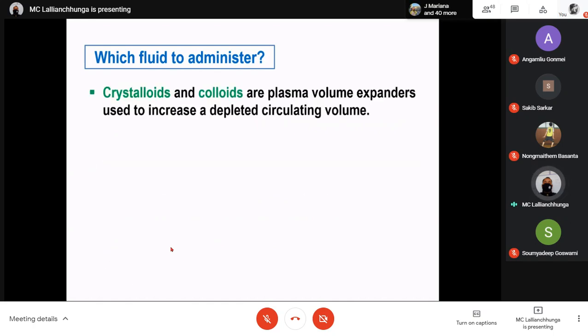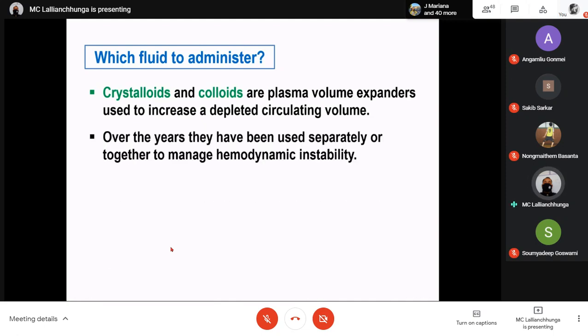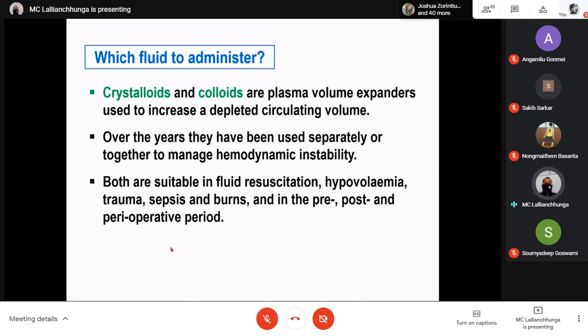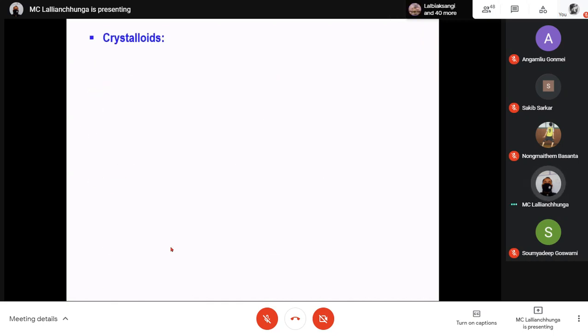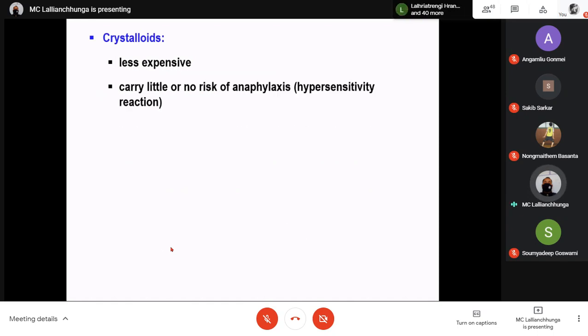Crystalloids and colloids are plasma volume expanders used to increase circulating volume. Over the years, they have been used separately or together to manage hemodynamic instability. Both are suitable in fluid resuscitation, hypovolemia, trauma, sepsis, and burns, and in the preoperative and postoperative period. So they are both important. On occasion, they are used together. Let's see the crystalloids. They are less expensive and carry little or no risk of anaphylaxis. Hypersensitivity reaction is less in the case of crystalloids. They pose no problem for vegetarian or vegan patients because they are not derived from an animal source.